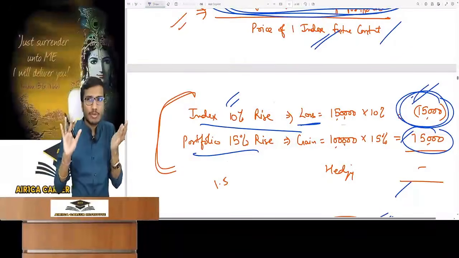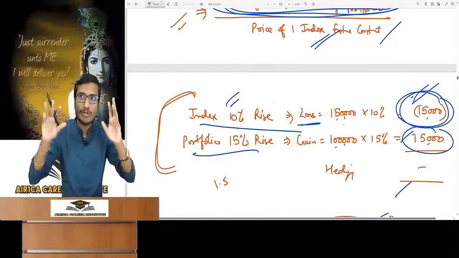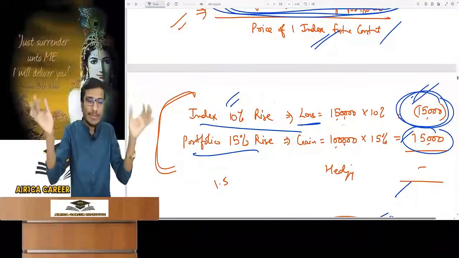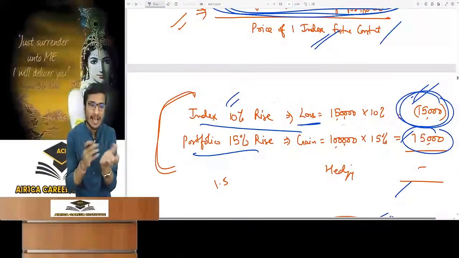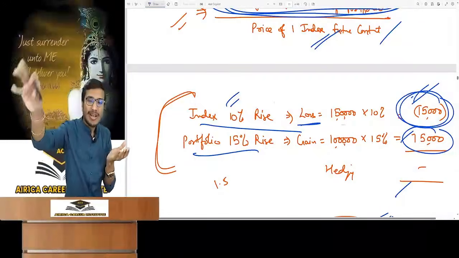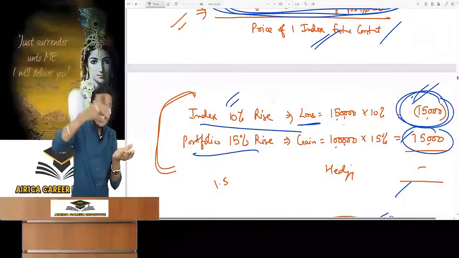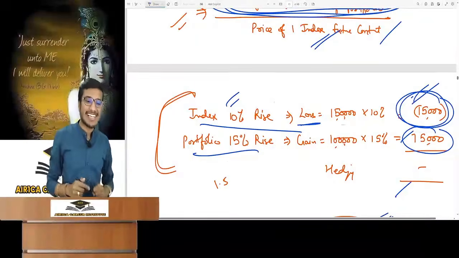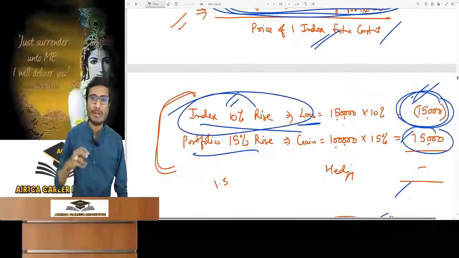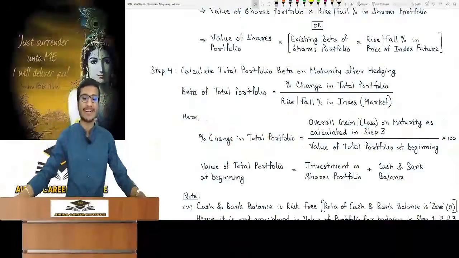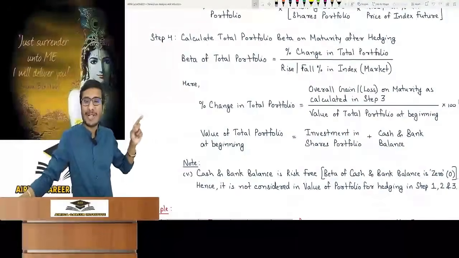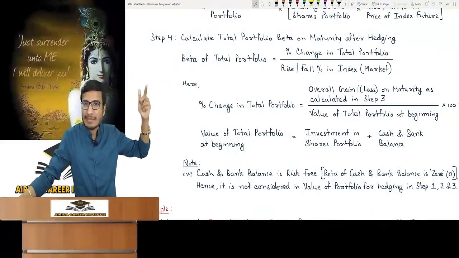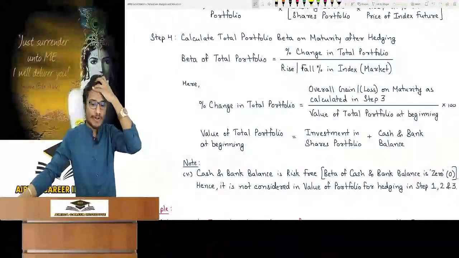We are taking overall gain or loss for portfolio change. Why are we taking this? If there is a loss in index future, then it is not a loss in the books, it is an actual loss. I have to give this money. What will I do? I will take out money for this loss from cash and bank balance in my total portfolio. And if there was a gain, then it would have been added to the cash and bank balance. It means that due to hedging, my cash and bank balance fluctuates, because what you do in the index will affect the cash and bank balance. That's why overall gain or loss is taken on the total portfolio. So this is the percentage change in the portfolio divided by the market change. Then you will get the beta of the total portfolio.